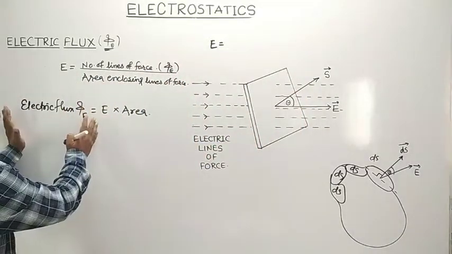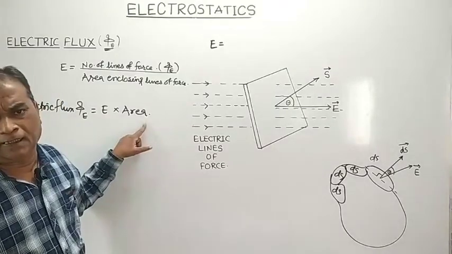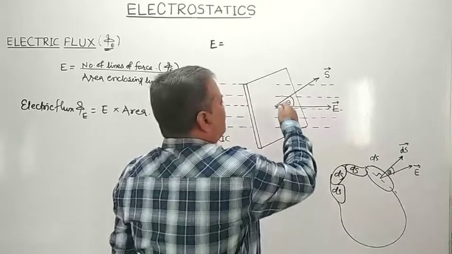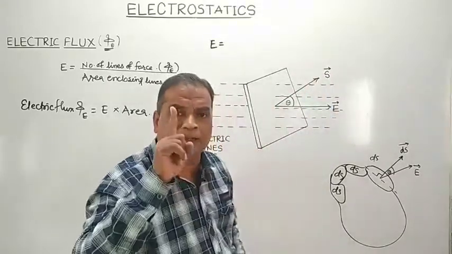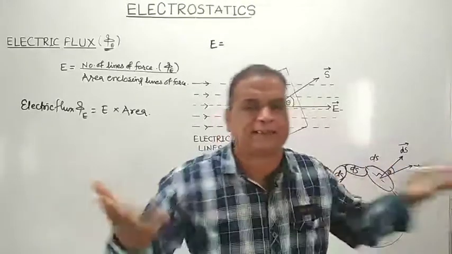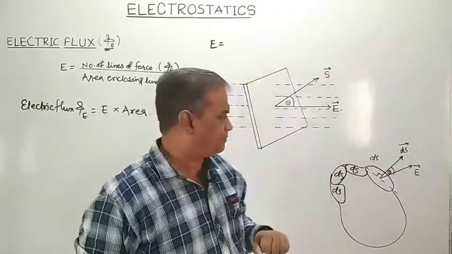Flux over a surface area S is equal to E into area. See here, surface area, remember, up till now for you area is a scalar, but remember, surface area is a vector.